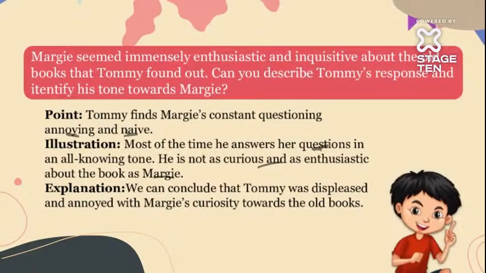Okay, so what happened was, she was so excited, right? But when we're talking about Tommy, he wasn't that excited. Yes, it was a skeptical tone. So he wasn't that excited as Margie was. Okay. Now, we can conclude that Tommy was displeased and annoyed with Margie's curiosity towards the old books. Displeased as in he was not pleased, he was irritated by Margie continuously asking him and showing that much interest in the book. So he found it very annoying.